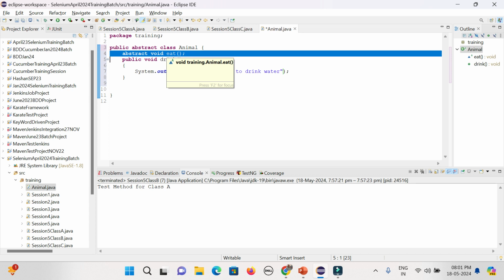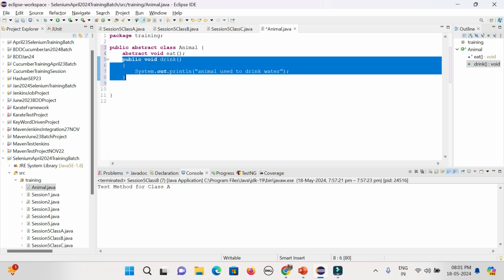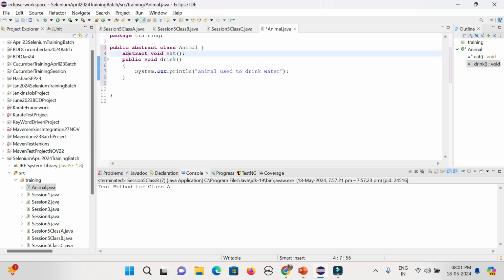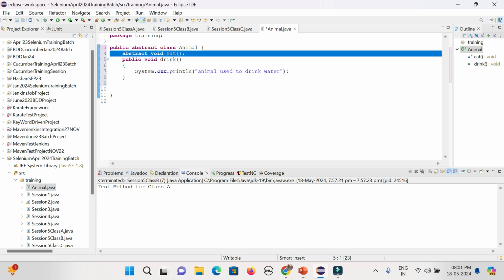Cat, dog, right? Dog will eat other stuff, cat will eat milk and other stuff. It will vary from animal to animal. But drink is common in nature. Everybody will drink water. Without water nobody can survive, at least in the majority of cases. So that is generic for every animal, and I can define it as a non-abstract method. And for whatever is abstract, I will just define the method only, and then based on the exact class it will vary; I can change it.